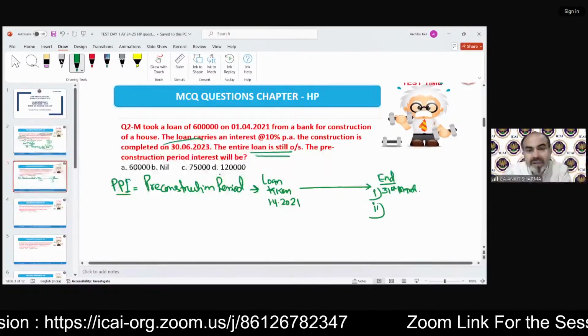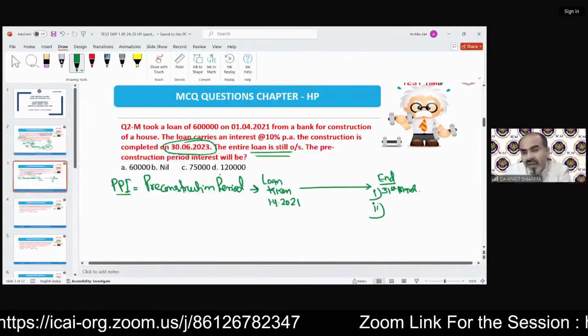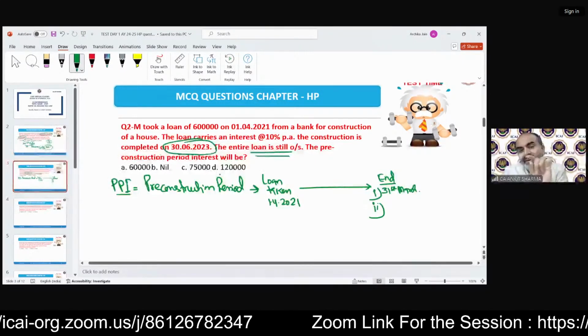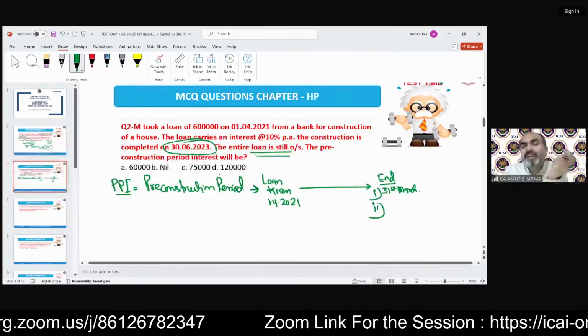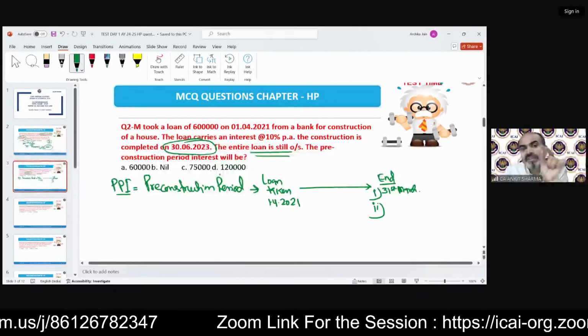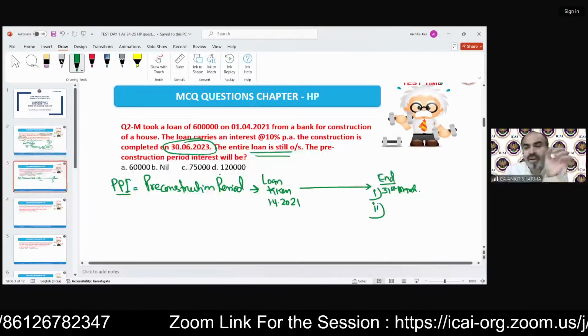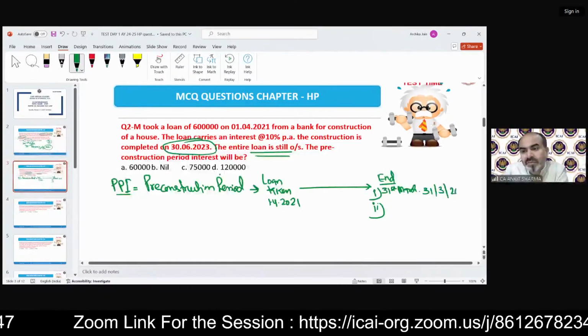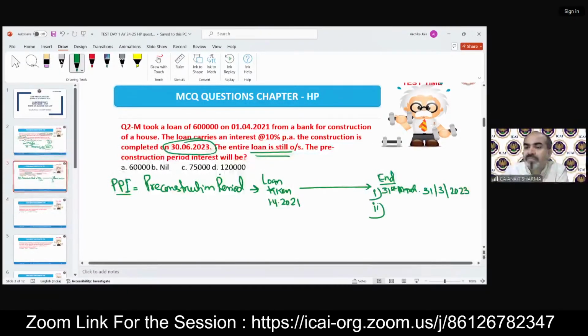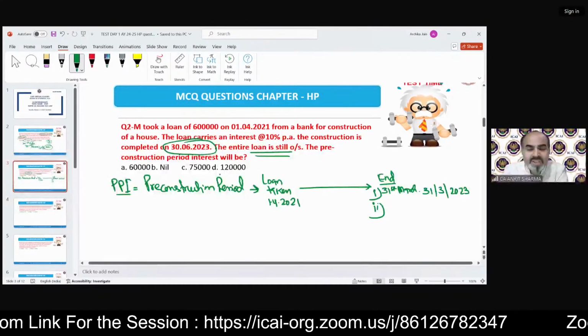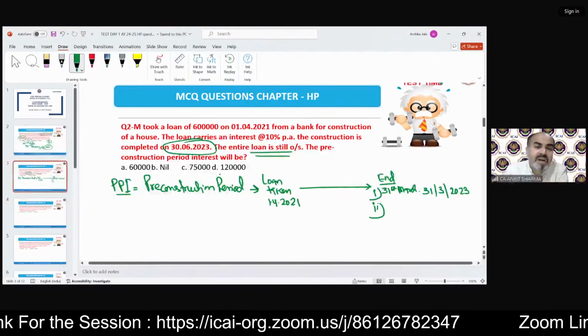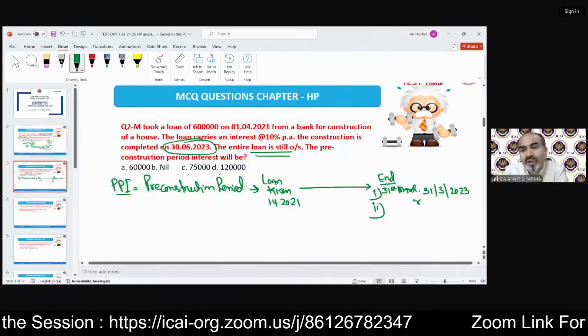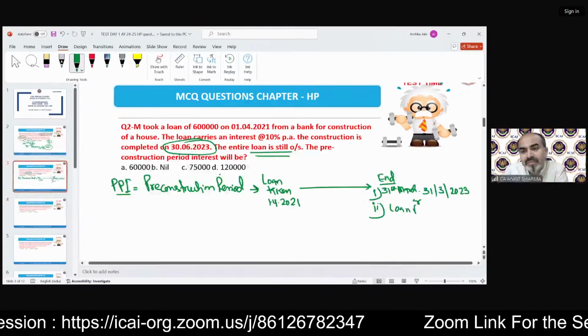The construction is complete on 30th June 23, so the earlier 31st March will be 31st March 2023, or the loan repay date.